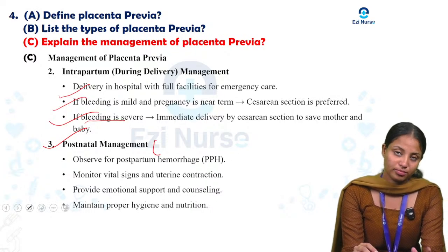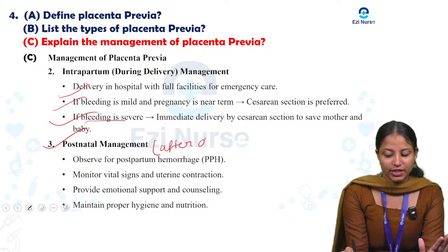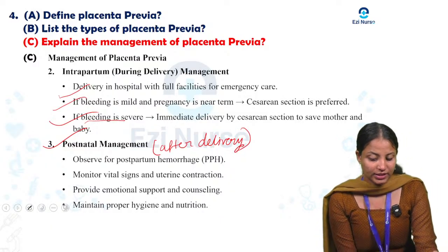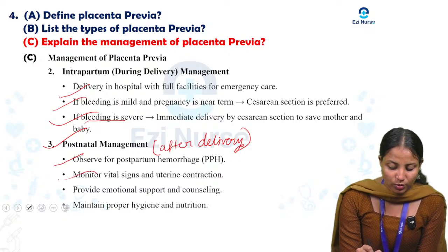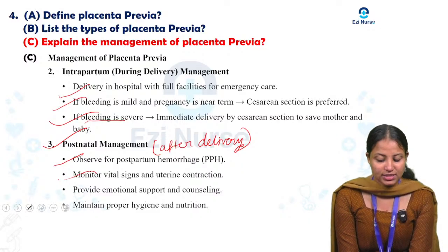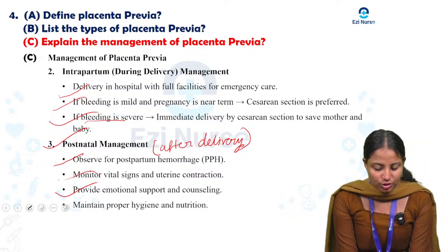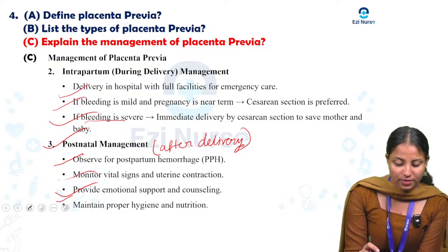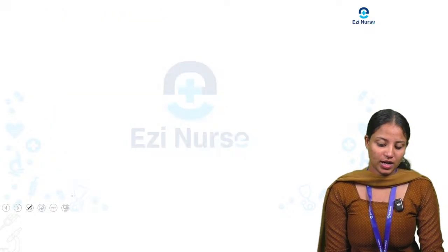Before this was antenatal, meaning before delivery, and this is after delivery. What management do we want to give? Observe for postpartum hemorrhage, PPH. Monitor vital signs and uterine contraction. Provide emotional support and counseling to the parents. Maintain proper hygiene and nutrition. This is the last step for the mother. So all these are the management of placenta previa.